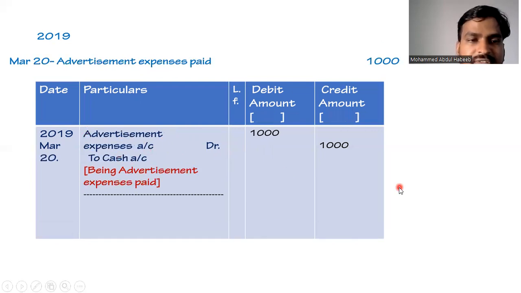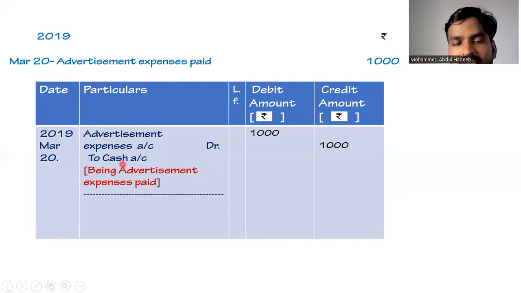Coming to our next transaction, which is on 2019 March 20, advertisement expenses paid 1000 rupees. So the date will be taken as 2019 March 20. As cash is going from the business, cash will be credited and the name of the expenditure will be debited. The business is incurring expenditure towards advertisement, so advertisement expenses will be debited as advertisement expenses account debit 1000, and as cash is going from the business, cash will be credited as to cash account 1000, and the narration will be being advertisement expenses paid.